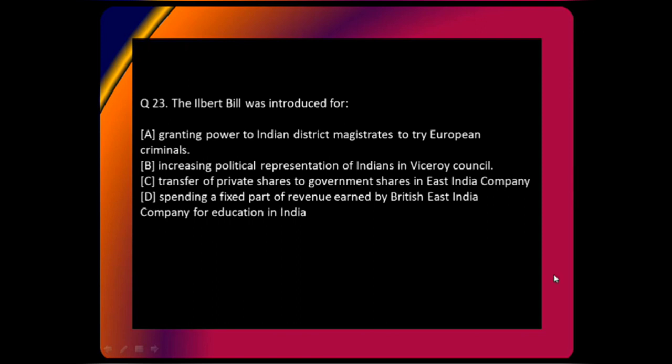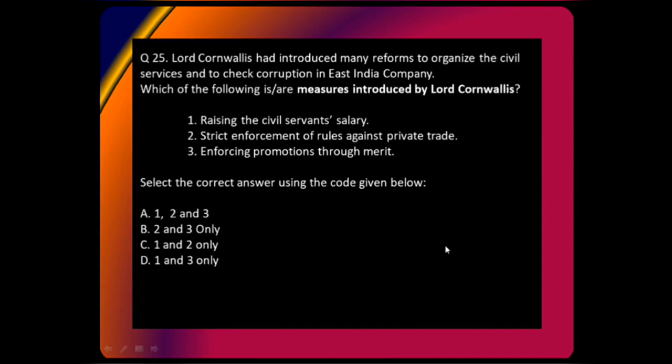All right, all of you have lived up to the expectation. Let's move on. Lord Cornwallis had introduced many reforms to organize civil services and to check corruption in East India Company. Which of the following measures were introduced by him? Raising civil servant salary, strict enforcement of rules against private trade, enforcing promotion through merit.